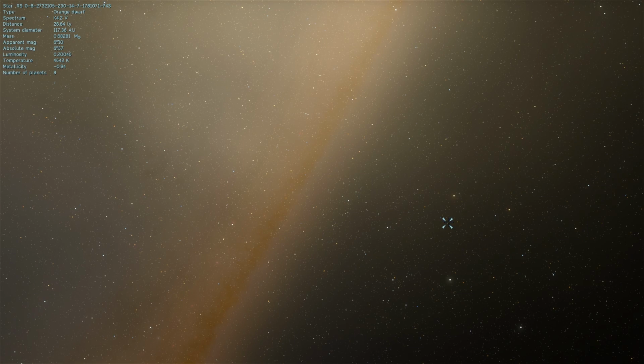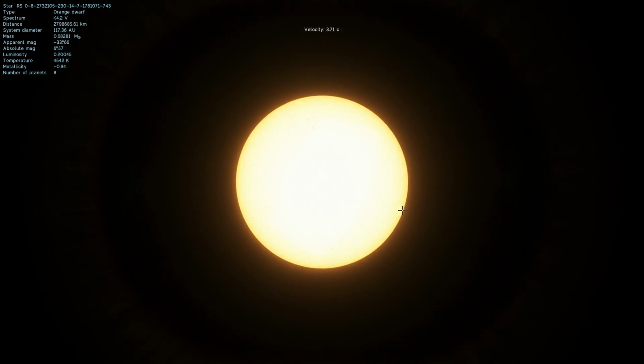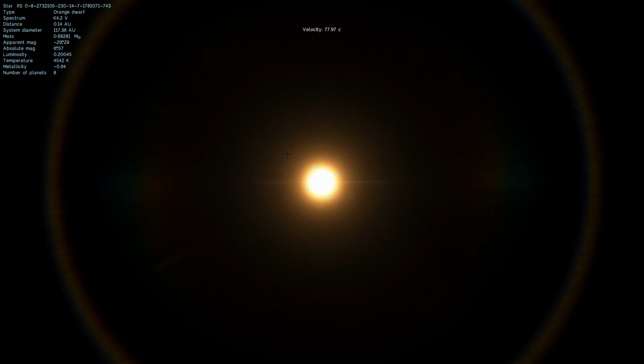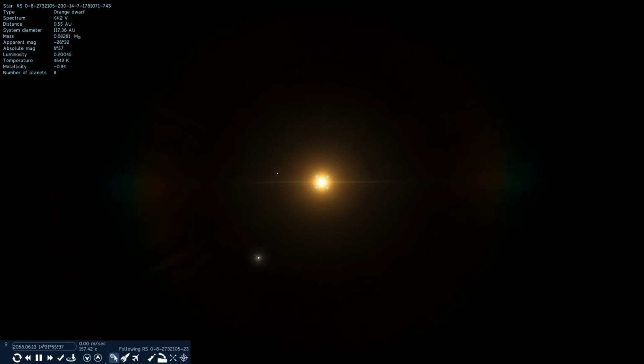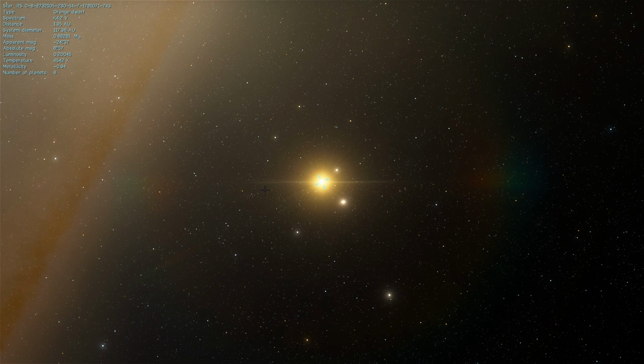And here we go, look at that, K4 type orange dwarf. This is probably as sun-like as I'll get on the first try. And this is kind of what it looks like. This star right here has a unique name, mostly because this is a procedurally generated star. But you can see that it does seem to have planets around it. At least one, maybe even two. And maybe even more. And actually a lot more than I thought.